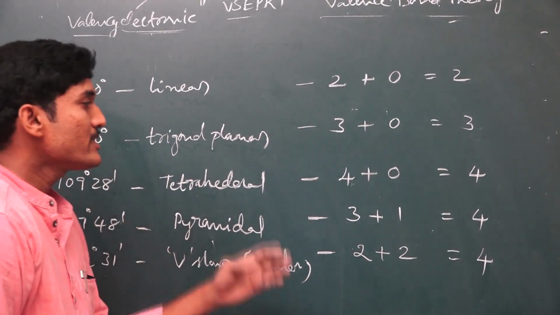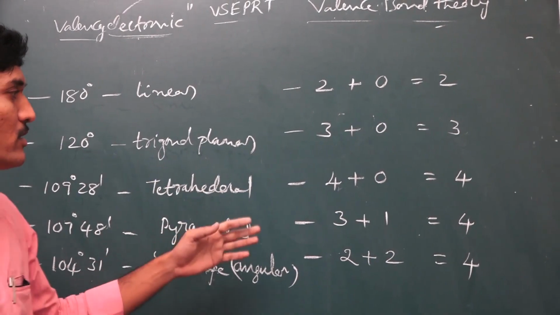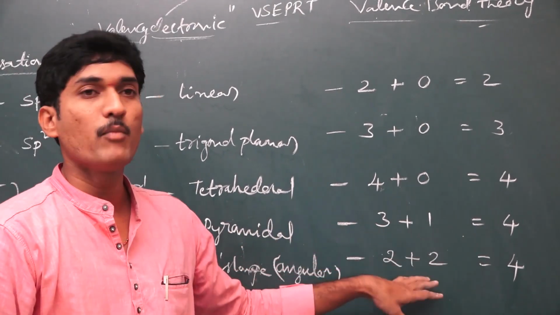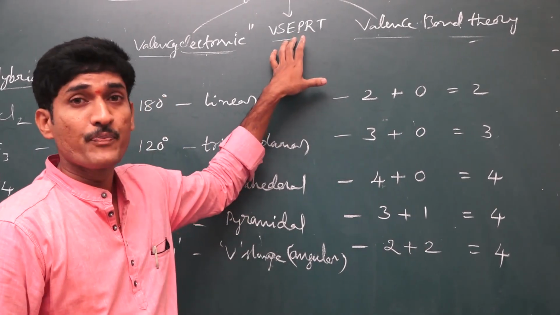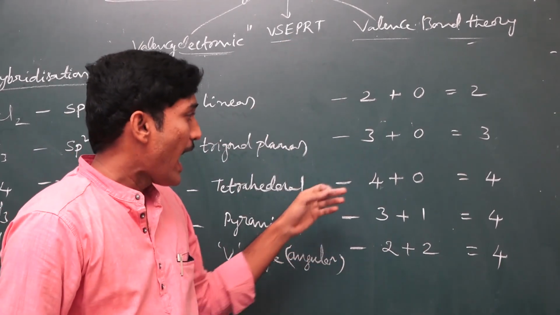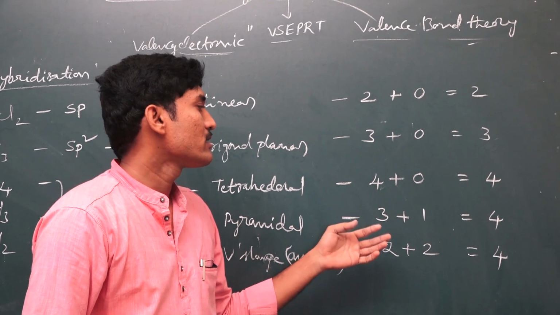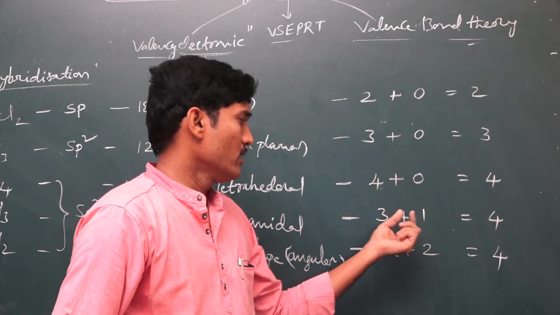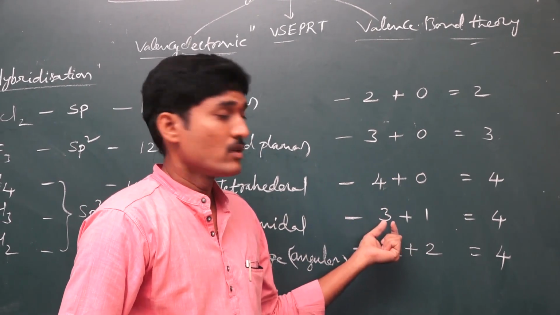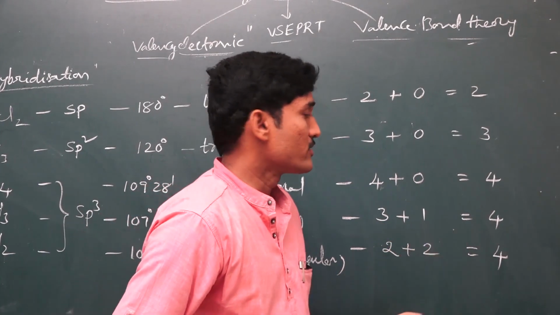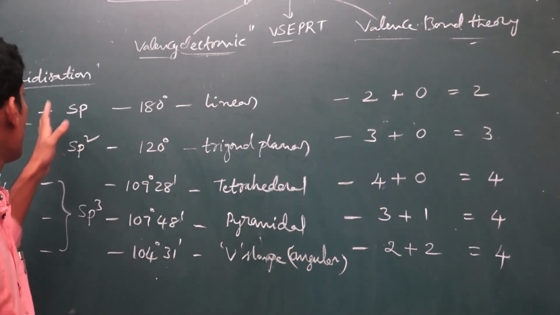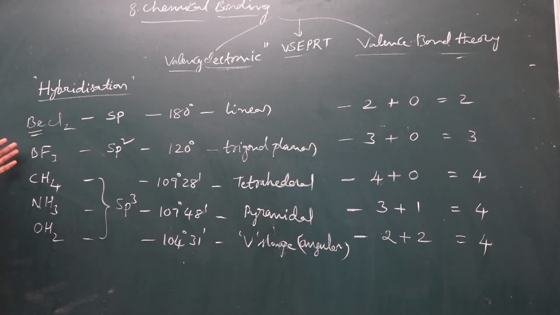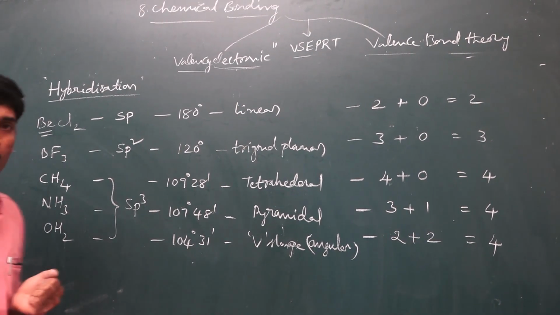And here there is a difference in shapes because of the number of lone pairs and bond pairs, according to this concept, and this is the concept based on the VSEPR theory. Okay, the distortion in the angle is because of the repulsion between the bond pairs and lone pairs. So that's why we explain these. And you also practice different types of diagrams for 1 mark, that means BF3 or CH4, ammonia, and water molecules.